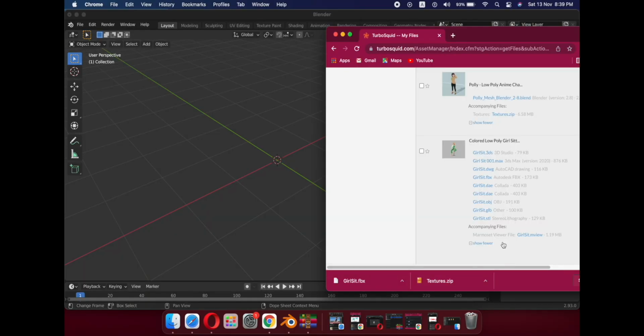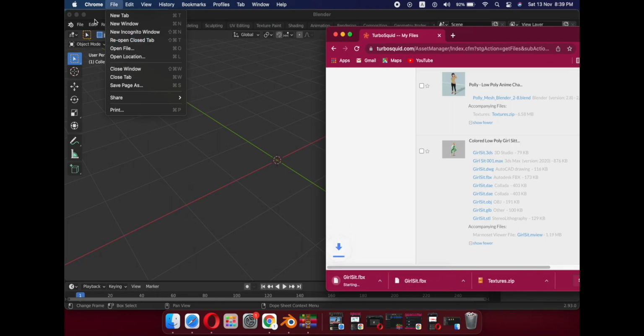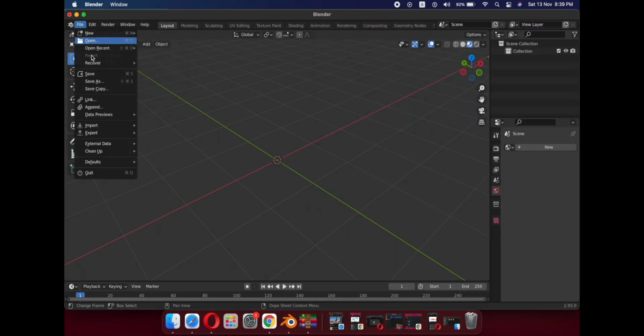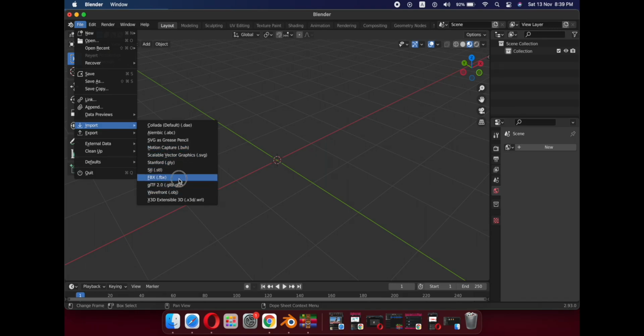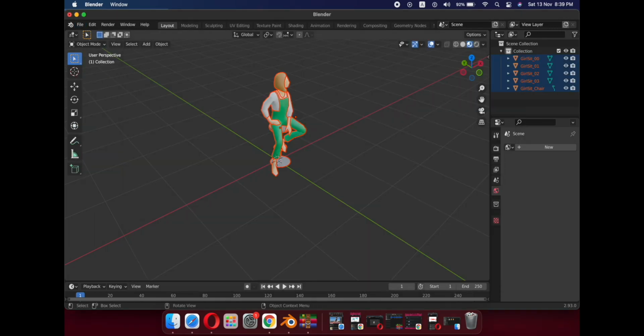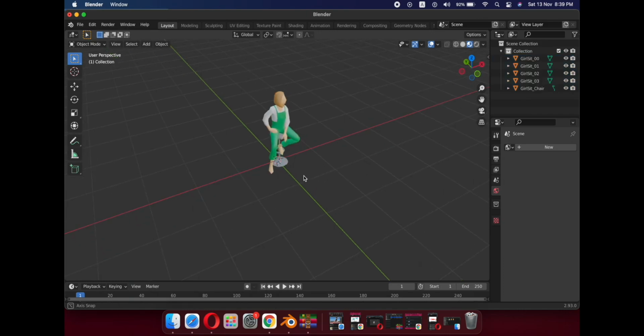GirlSit, and here you can download GirlSit FBX file, because this file does not contain any kind of textures or materials. I will download this one, FBX format, and I will go to File, Import and FBX. There you go.